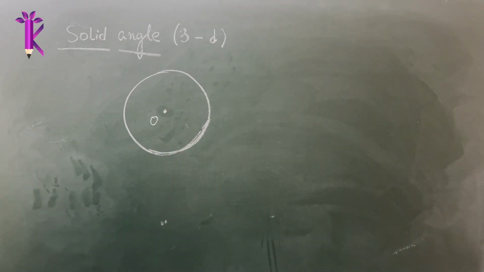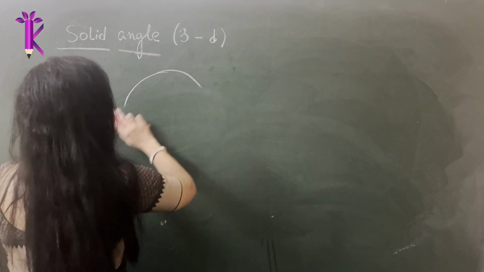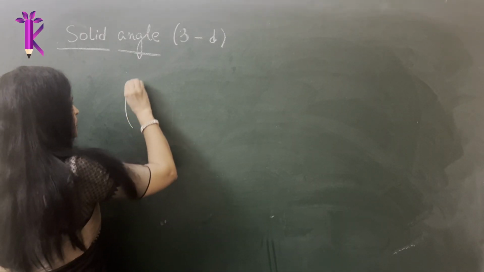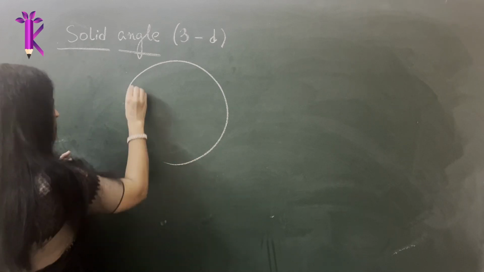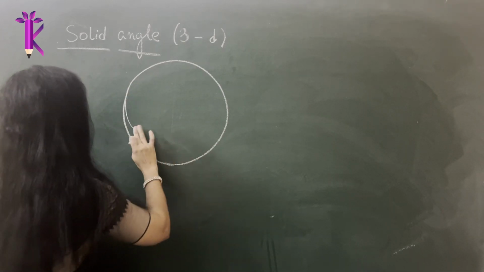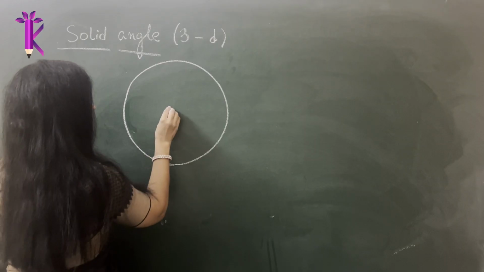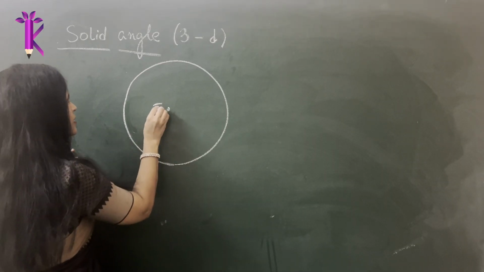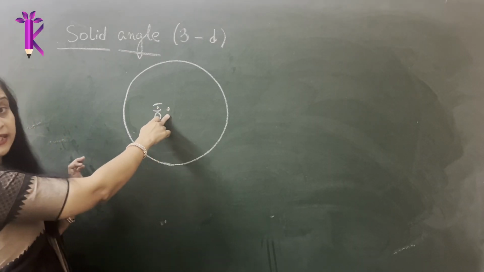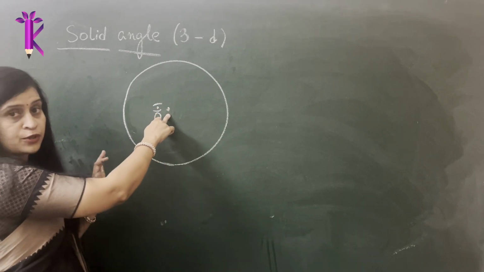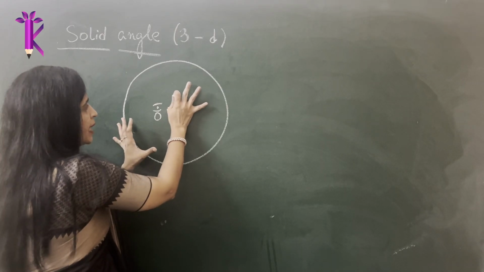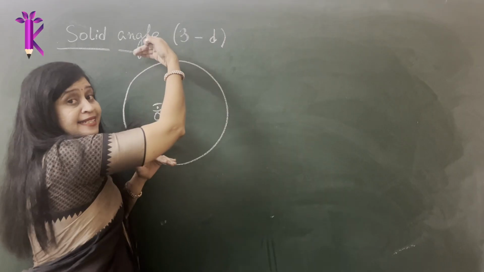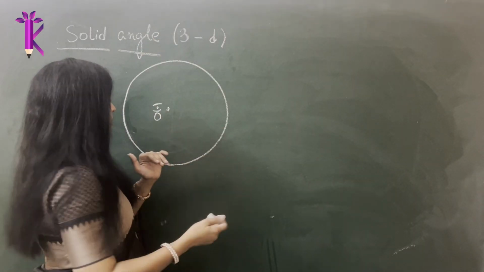Maybe we can draw a bigger circle so that it makes more sense to you. Much better. This is the center, and you are standing exactly at the center of the football. Some part of the football has come out, so the surface area is still here, and some part is inside the board, as I already told you.